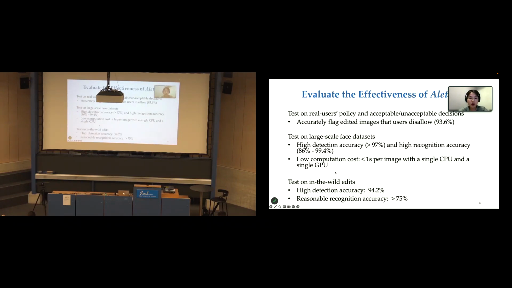Finally, we want to see how our system works on in-the-wild edits. So we recruited 8 volunteers and asked them to edit 100 face images as they wanted. And in the end, we collected over 400 freely edited images. Each of them includes 1 to 4 different edits. And results also showed high detection accuracy and reasonable recognition accuracy.